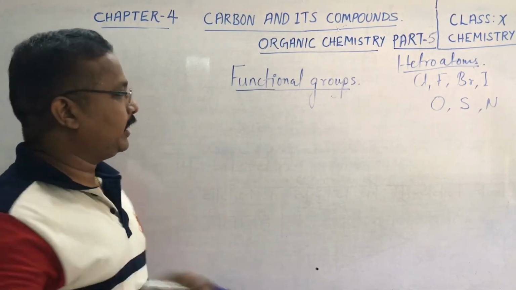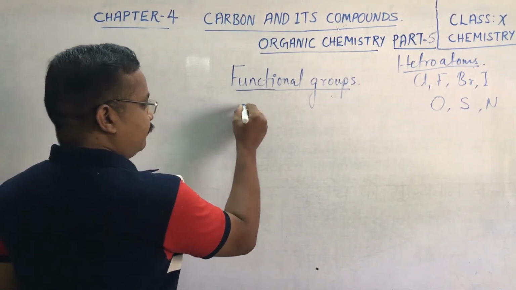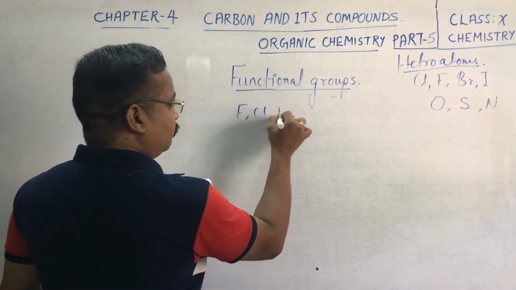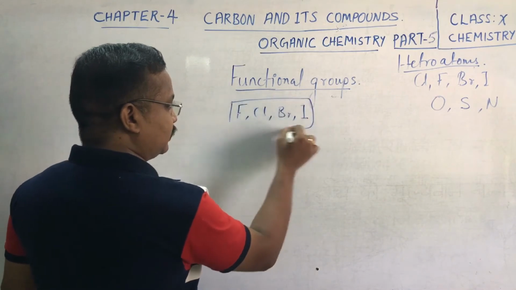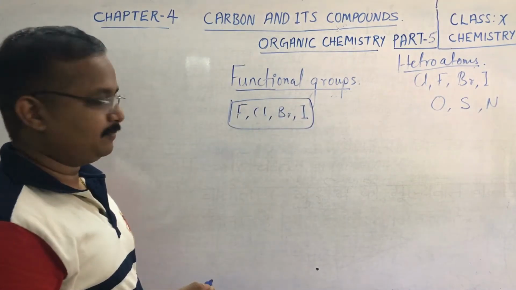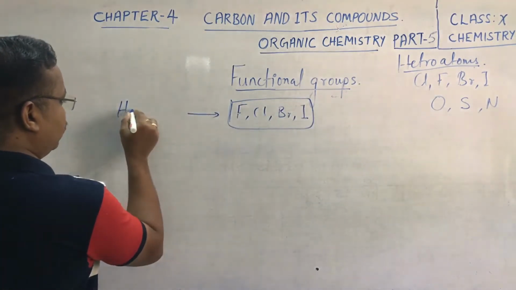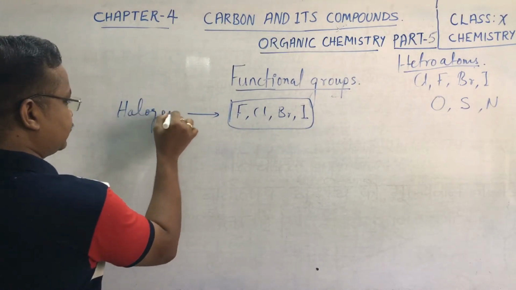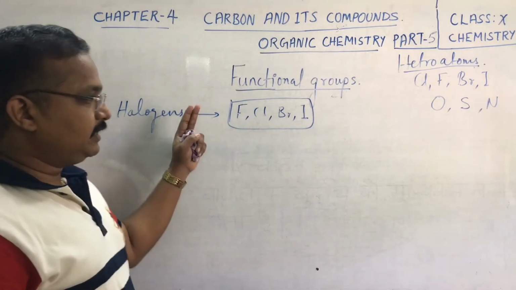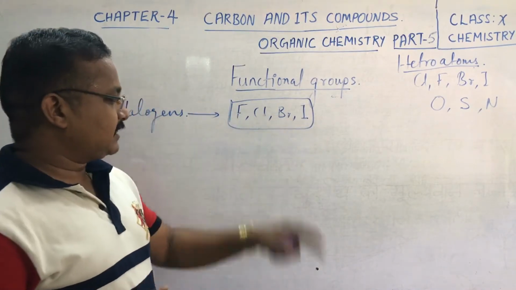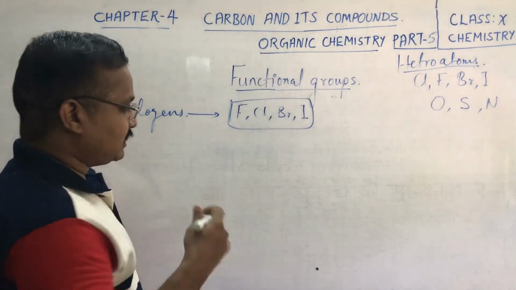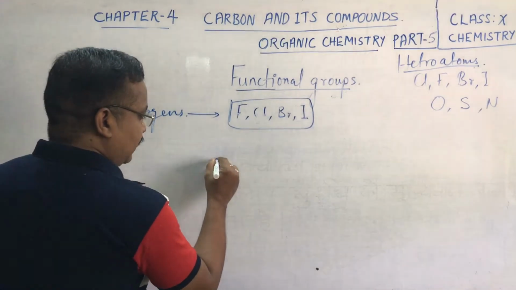Among these heteroatoms, fluorine, chlorine, bromine and iodine actually replace hydrogen. These elements are also called halogens. When fluorine, chlorine, bromine or iodine replaces hydrogen, I will show you some examples.